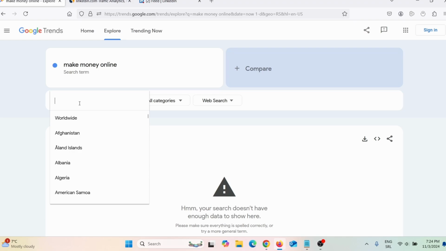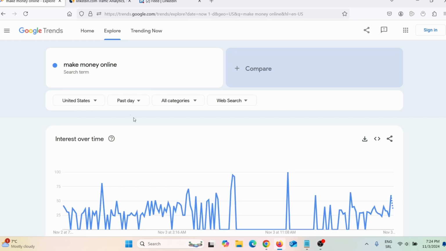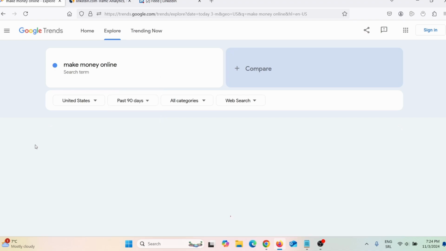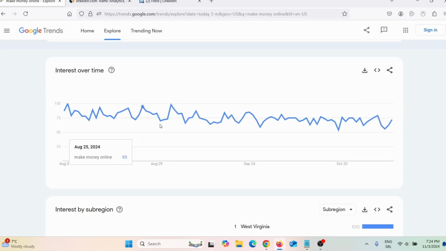But for this example, I can choose United States, and here you can see what is currently trending in United States when it comes to make money online. And here you can see past day. Now I don't want to see past day, I wish to see a consistent trend, so I will choose at least 90 days, okay? And here you can see this is pretty much a consistent trend, okay?